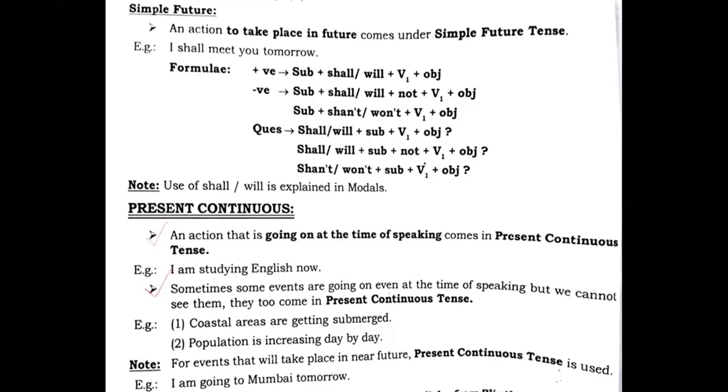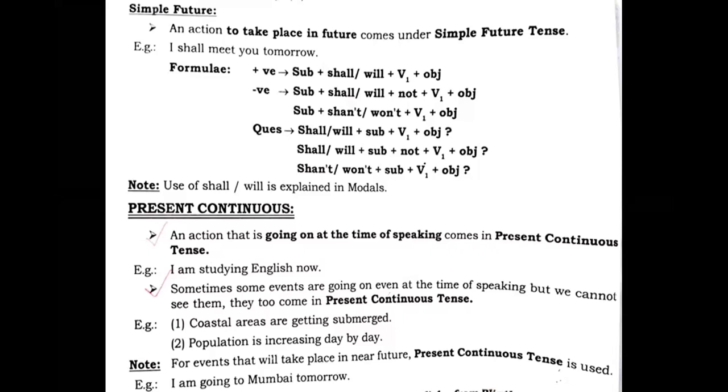The grammar or the tenses you are learning right now, or the grammar you will learn further, will be at the level according to your standard, ninth standard, right? So you just need to revise the basics which you studied in 6th, 7th, 8th classes. That base will help you understand the slightly advanced level of grammar in ninth standard. Right, everyone?